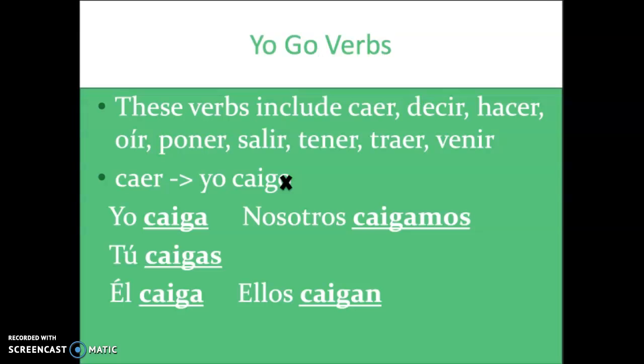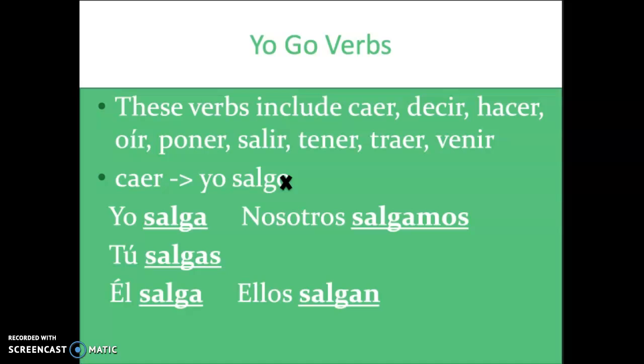Now let's take a look at yo-go verbs in the subjunctive form. These verbs include caer, decir, hacer, oír, poner, salir, tener, traer, and venir. As we remember, these are the verbs that change to a GO in the yo form of the verb. For example, salir in the present tense changes to yo salgo, tú sales, él sale, nosotros salimos, ellos salen. See how the verb only changes to a GO in the yo form of the verb.